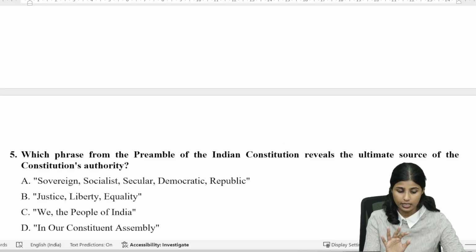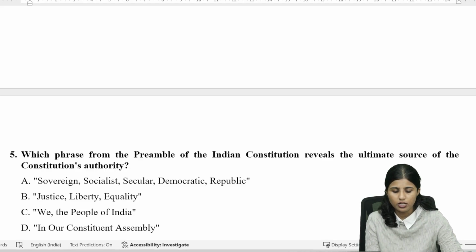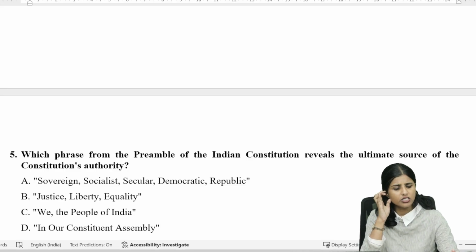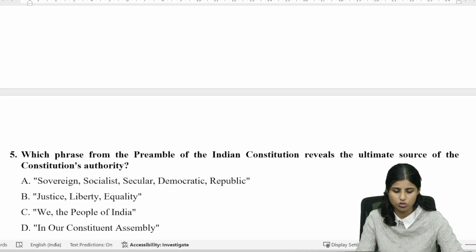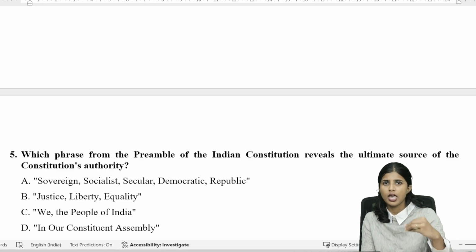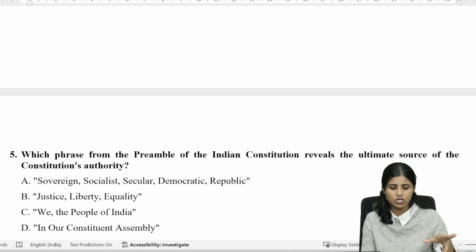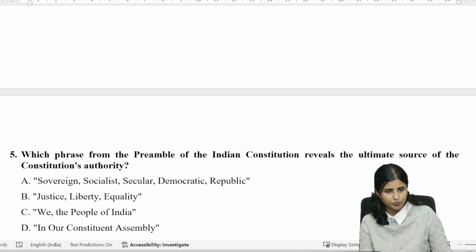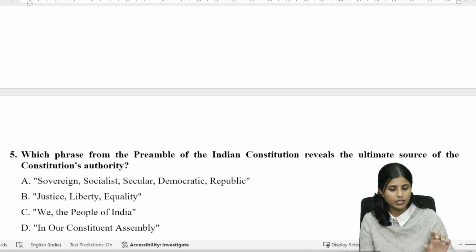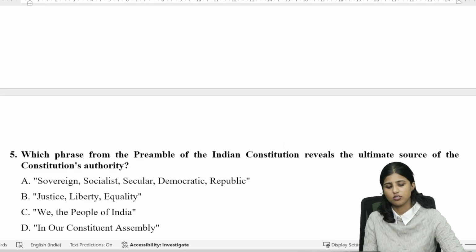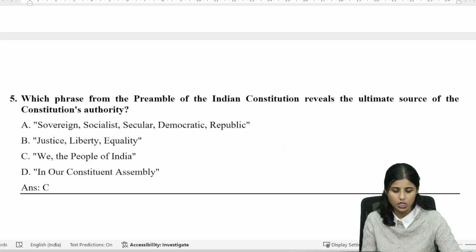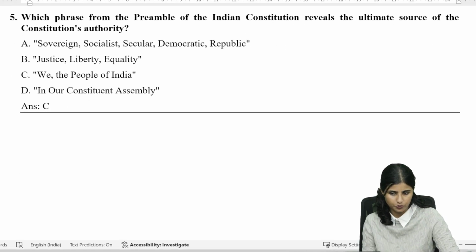This is not directly given in the passage, but we will be able to answer by ruling out the other options. The sovereign, secular, socialist, democratic republic option is a basic structure of the Constitution, but it does not reveal the ultimate source of the Constitution. Justice, liberty, equality are just another set of ideals. And in our Constituent Assembly is just a body which formulated the Constitution. So we can rule out other options and click on the correct option. Option C, we the people of India, is the right answer.